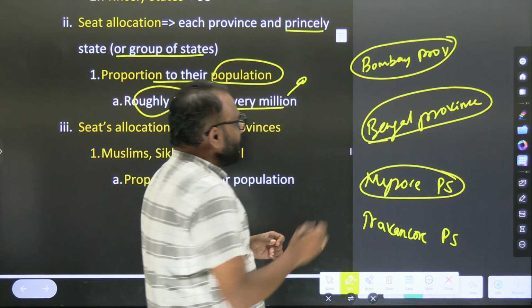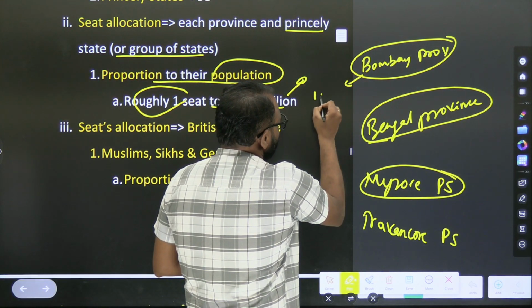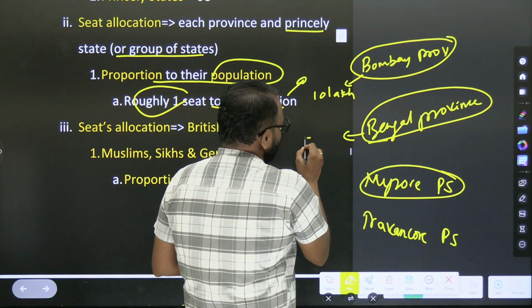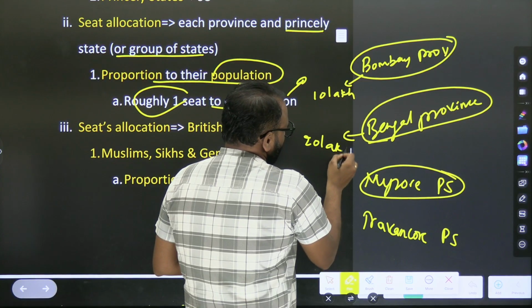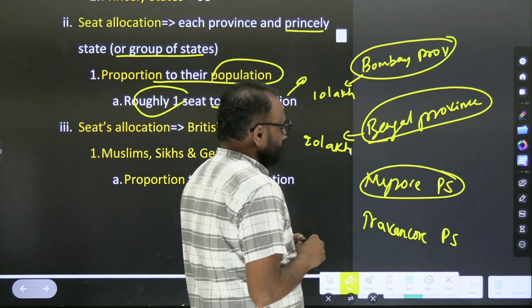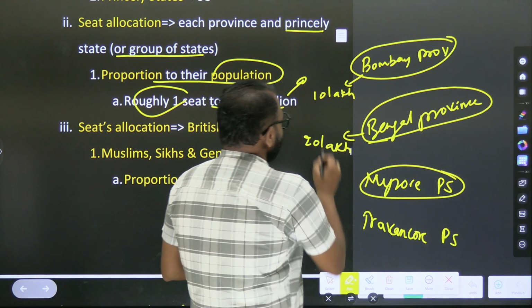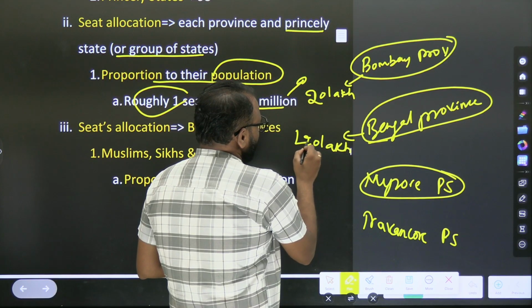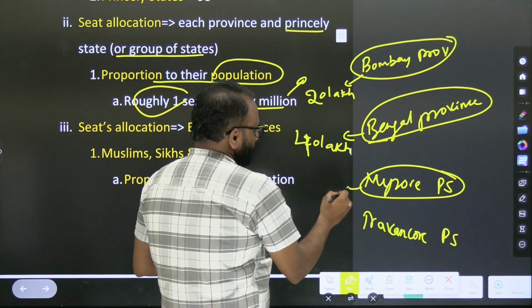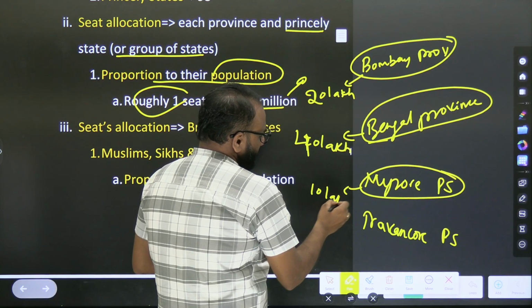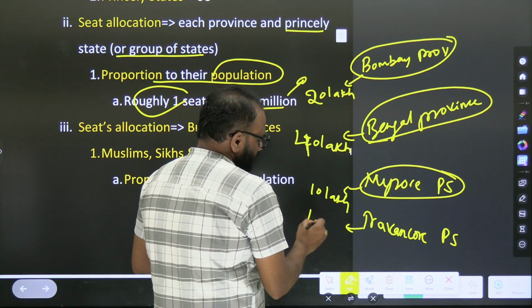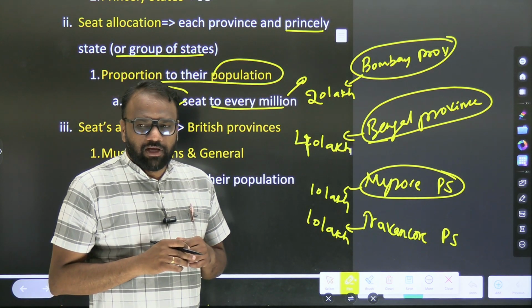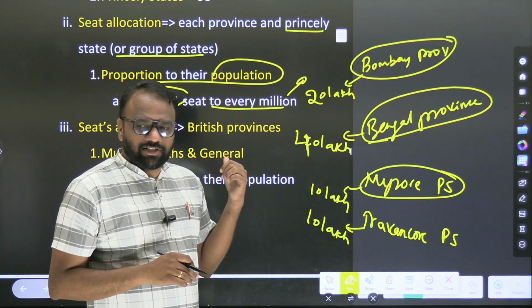Okay. So let's assume the population in Bombay is 10 lakh. The population in Bengal is 20 lakh. Otherwise, what I will do, I will take this as 40 lakh. Okay, 40 lakh. So Mysuru, let's assume population is 10 lakh. Travancore is 10 lakh. So approximately, okay, approximately.